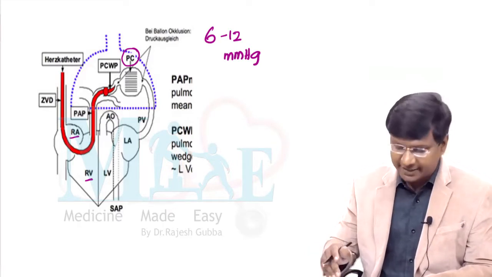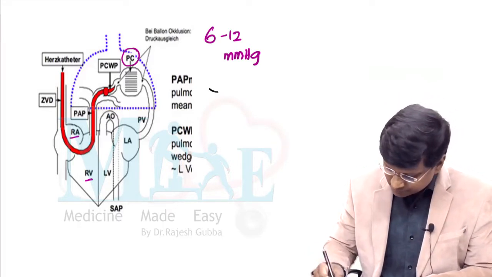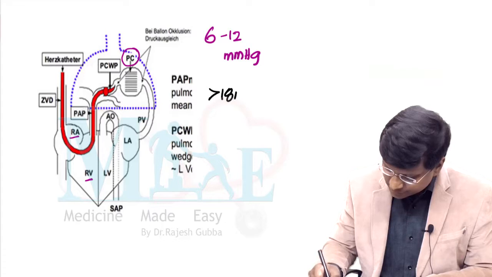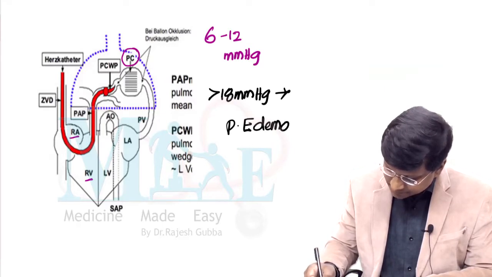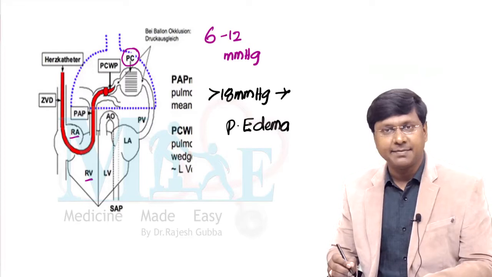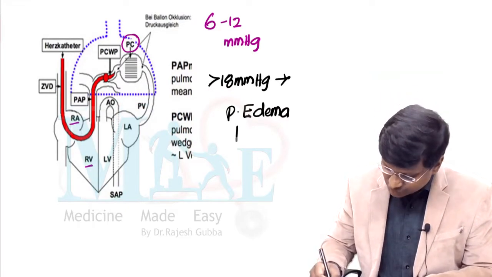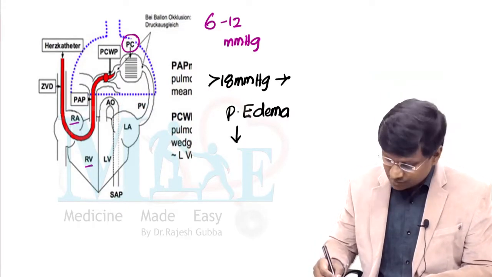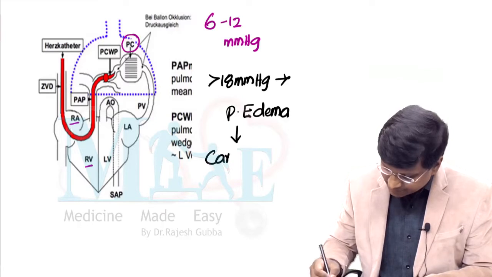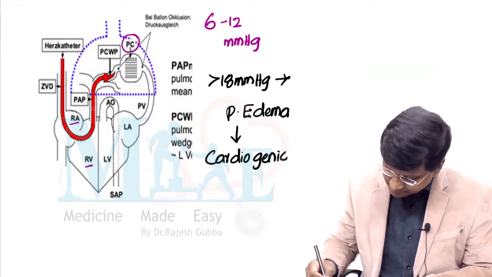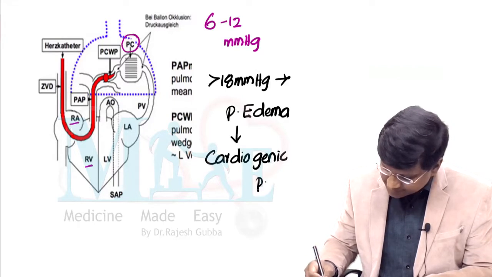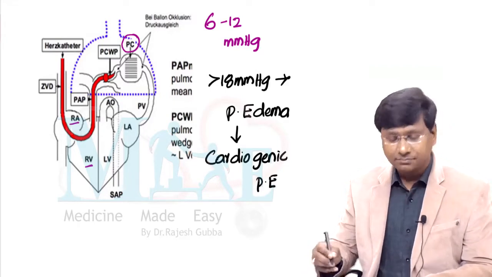So if the pulmonary capillary wedge pressure is more than 18 millimeters of mercury, due to which the individual is landing up in pulmonary edema, that is called cardiogenic pulmonary edema.